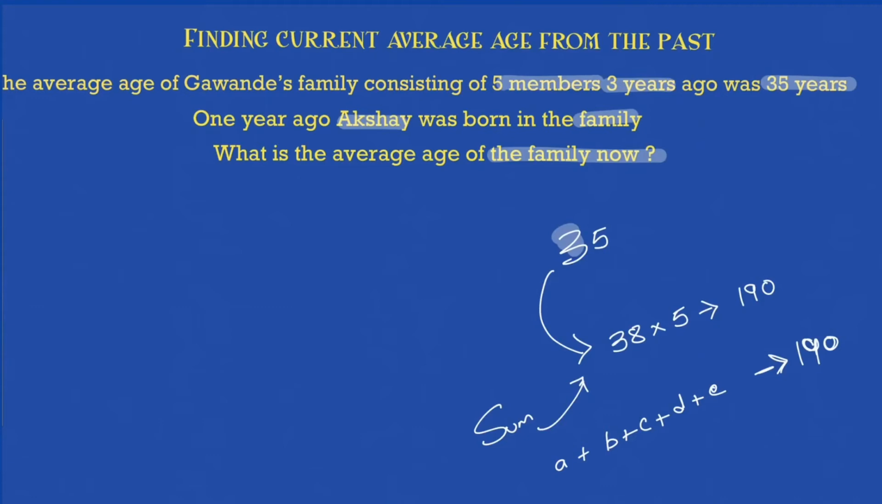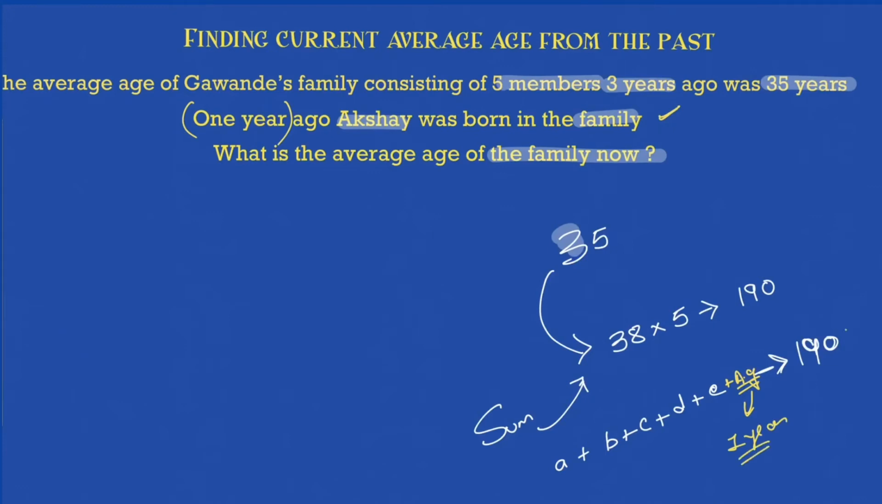Now comes the story of Akshay. One year ago, Akshay was born in the family. So how many members are there in the family right now? 5 members plus Akshay, so in total there are 6 members. Was Akshay born this year? No, he was born 1 year ago, which means currently Akshay will be 1 year old.